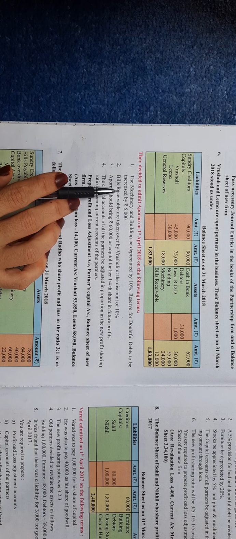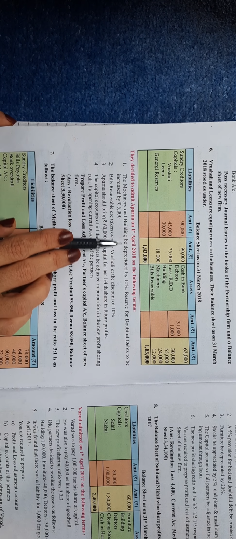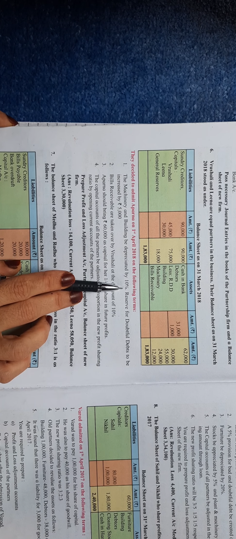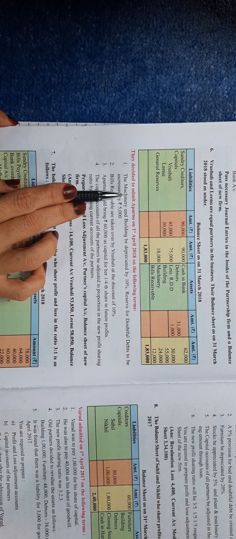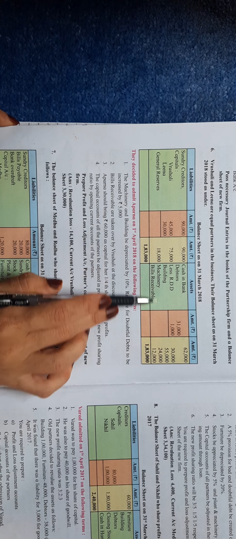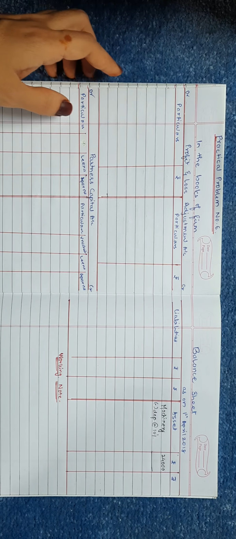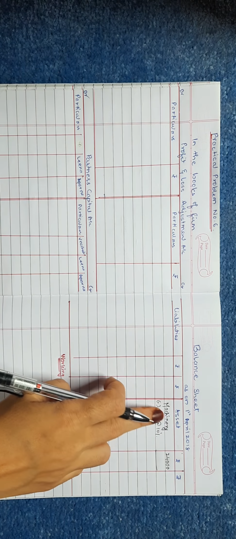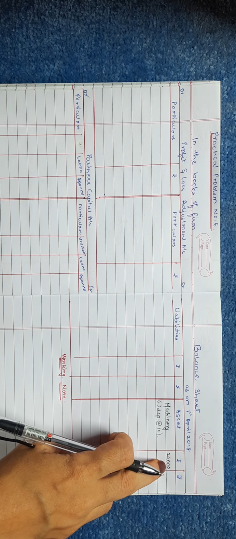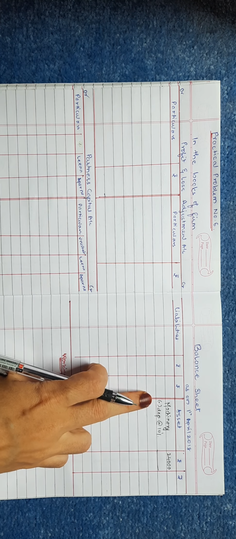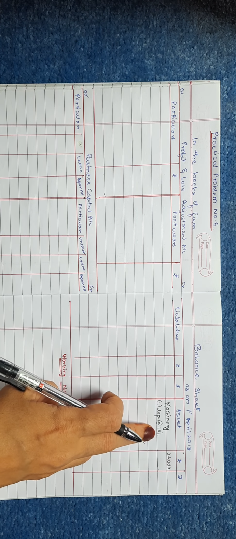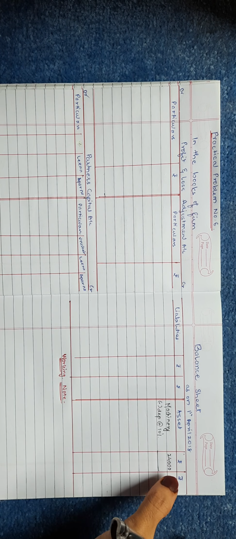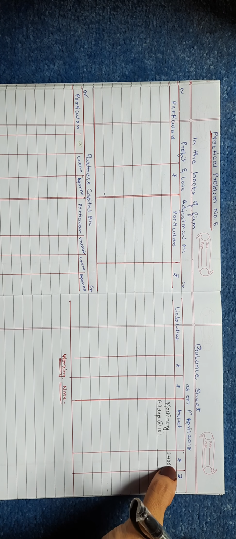See what the adjustment says. The machinery and building are to be depreciated by 10%. So we'll go for machinery first. Machinery's amount is 24,000. In the balance sheet, asset side, we write machinery, the amount is 24,000. Depreciation is always deducted, so less depreciation at 10%. You know that 24,000's 10% will be 2,400.